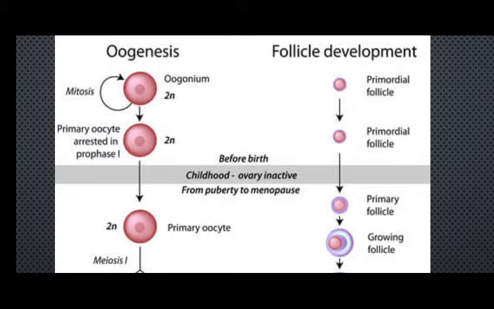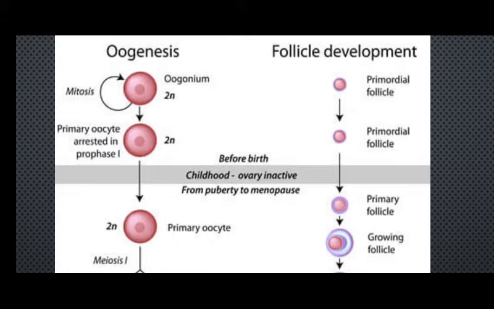From birth only, mitotic division of the cells takes place within the ovary, producing a large abundance of primary oocytes, which are all arrested in prophase 1. They are all arrested in the prophase 1 state only, and they are present in the inner lining of the ovary from birth.